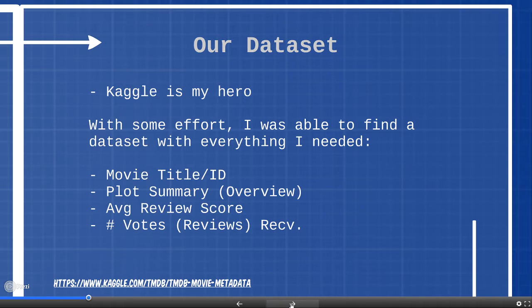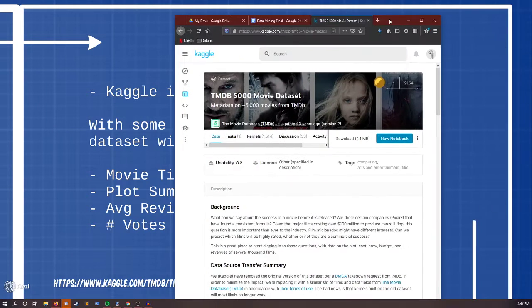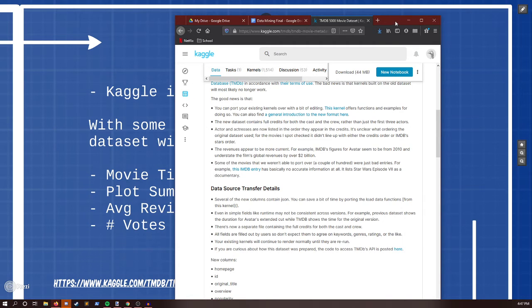My dataset was found on Kaggle, of course. It is a huge resource for this sort of thing, and I was luckily able to find a dataset with everything I needed, though it was quite difficult initially because there were not many datasets that fit my exact specifications of having these certain features. I ended up using the TMDB 5000 movie dataset, which has metadata on around 5,000 movies from TMDB, which is a way to get around the DMCA issues with using IMDb, but has pretty close to the same information.